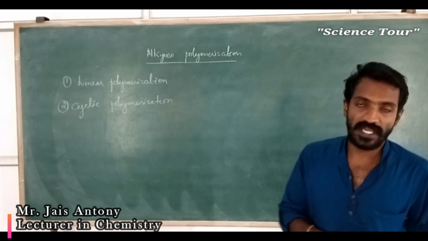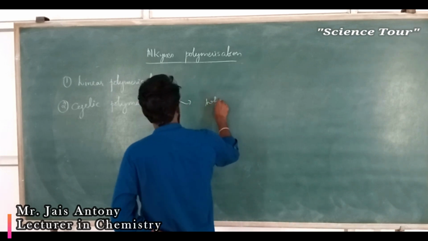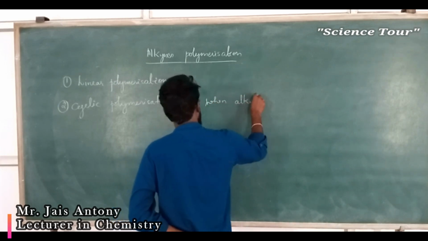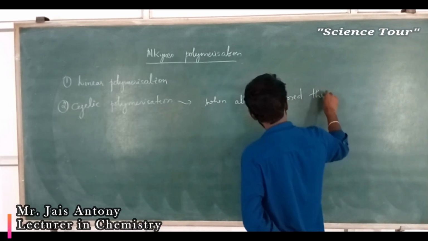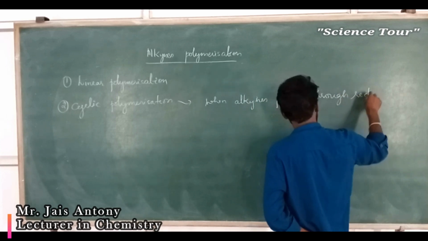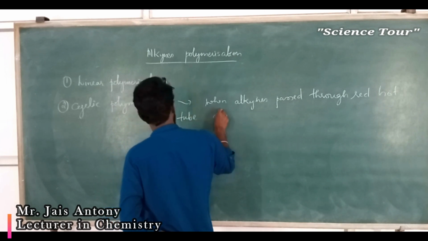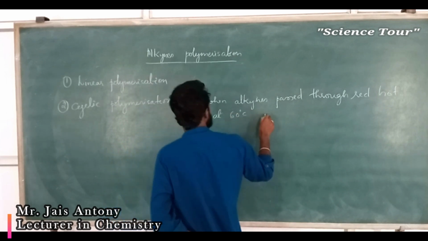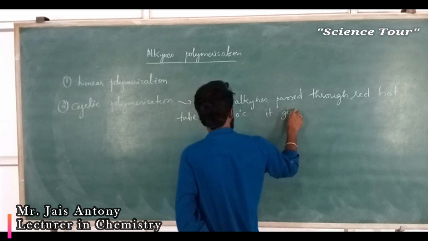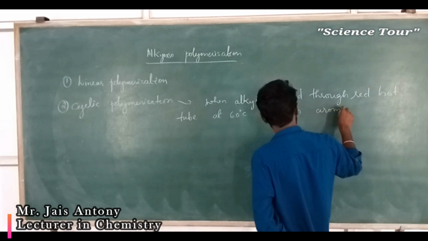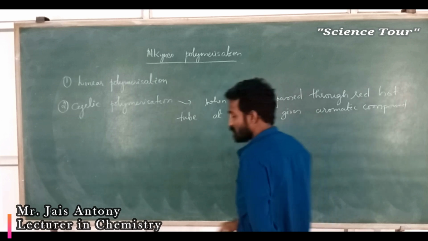My dear students, next is cyclic polymerization. In this one, see, when alkynes are passed through a red hot tube at 60 degrees Celsius temperature, it gives an aromatic compound. My dear students, this is one of the important 2 marks questions.